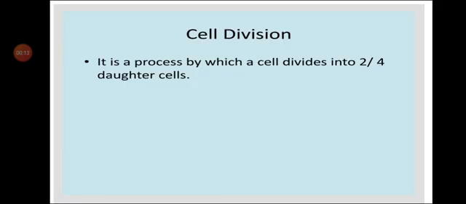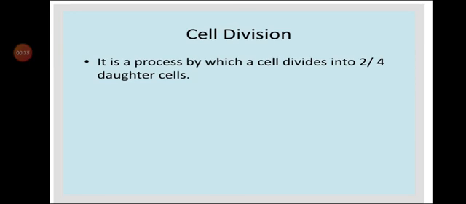Cell division, first we will start with the definition. What do you mean by cell division? Cell division is a process by which a cell divides into 2 or 4 daughter cells. I repeat the definition. Cell division means a process by which a cell divides into 2 or 4 daughter cells.